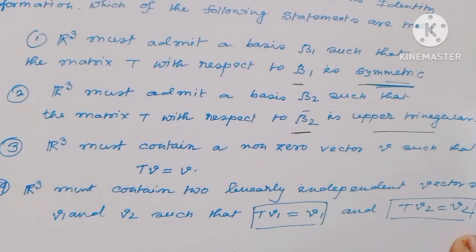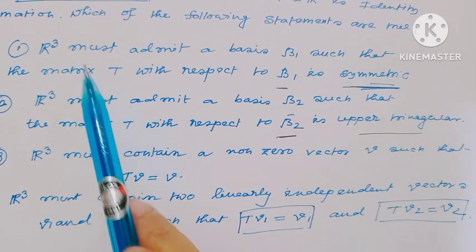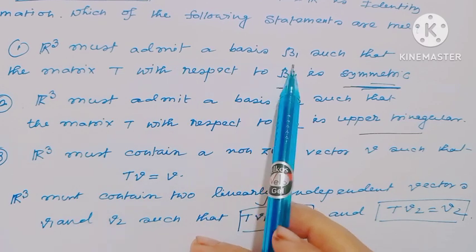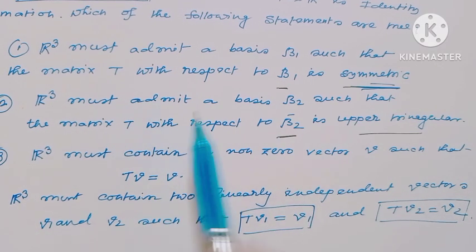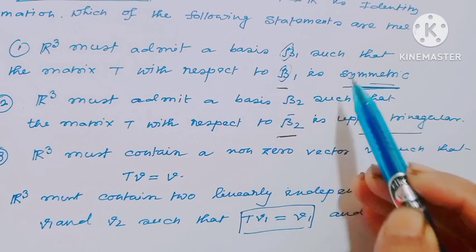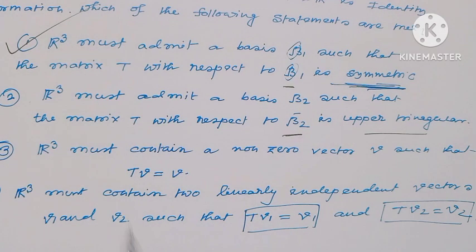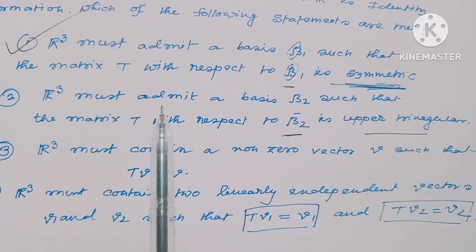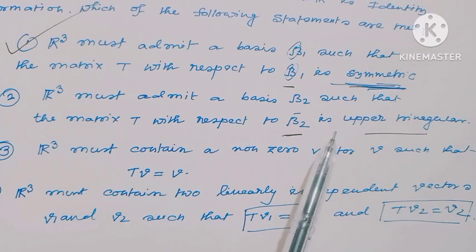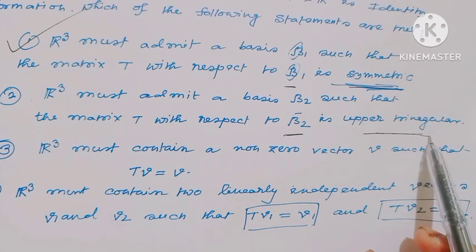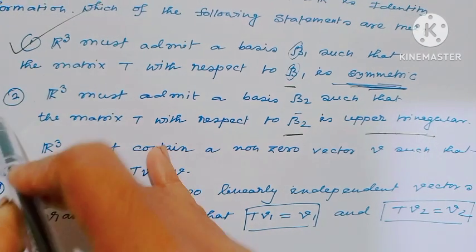Since this is diagonalizable, notice here R cube admits a basis B1 such that the matrix of T with respect to this basis B1 is symmetric. Diagonal matrix is always symmetric, we all of us know. So option 1 is a right option. Option 2 indicates R cube must admit a basis B2 such that the matrix of T with respect to this basis is upper triangular. We all of us know diagonal matrix is always upper triangular. So option 2 is also a right option.